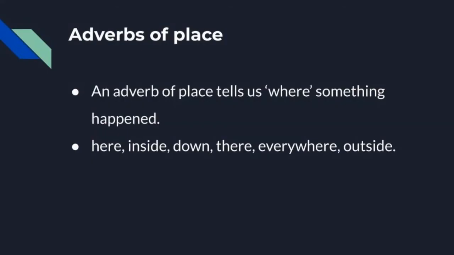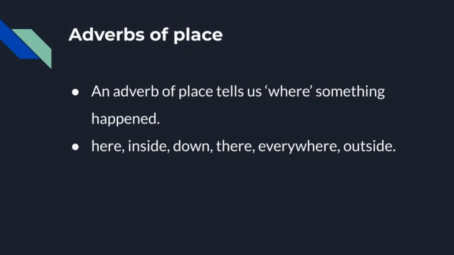Students, now we are going to see the second type, that is adverbs of place. What do you mean by adverbs of place? It refers to place. An adverb of place tells us where something happened. It tells us the place where something happens or happened, and it raises the question as where.